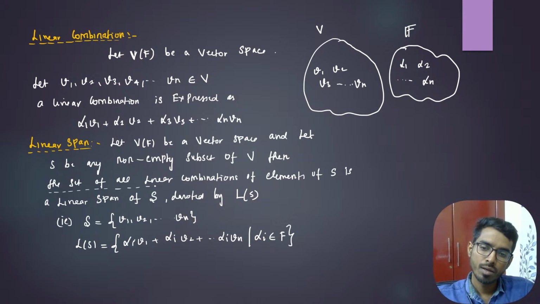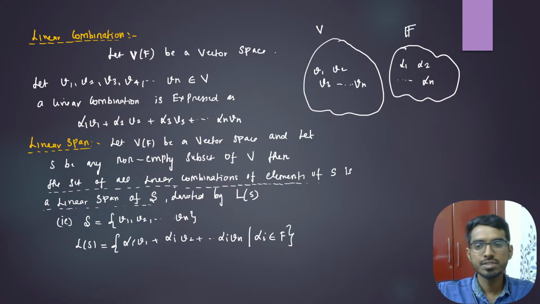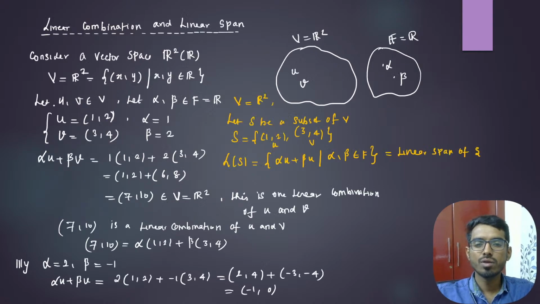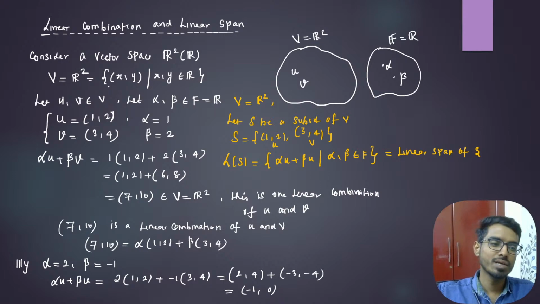The set of all linear combinations of elements of S is the linear span of S. Is it clear, those two definitions? So you will start with the examples. I'm taking u and v. Then for every alpha, beta, each of them is called a linear combination. You collect all those linear combinations, put them in one set, for that S.